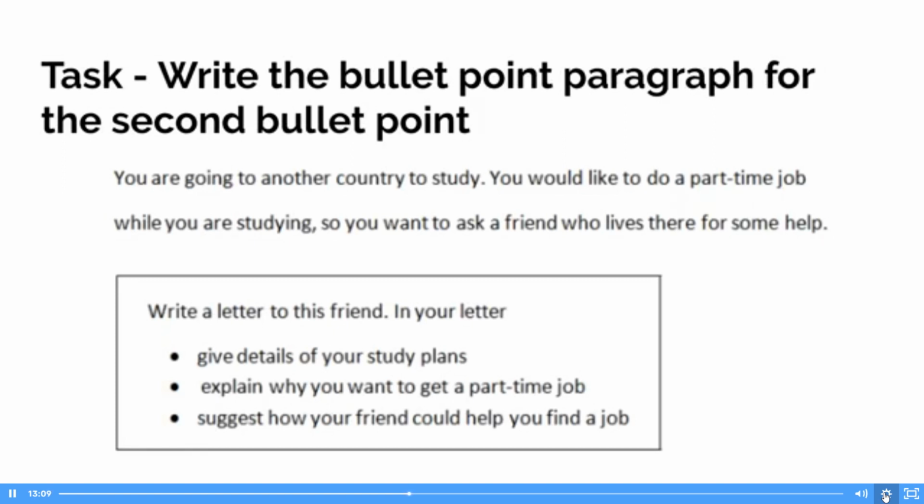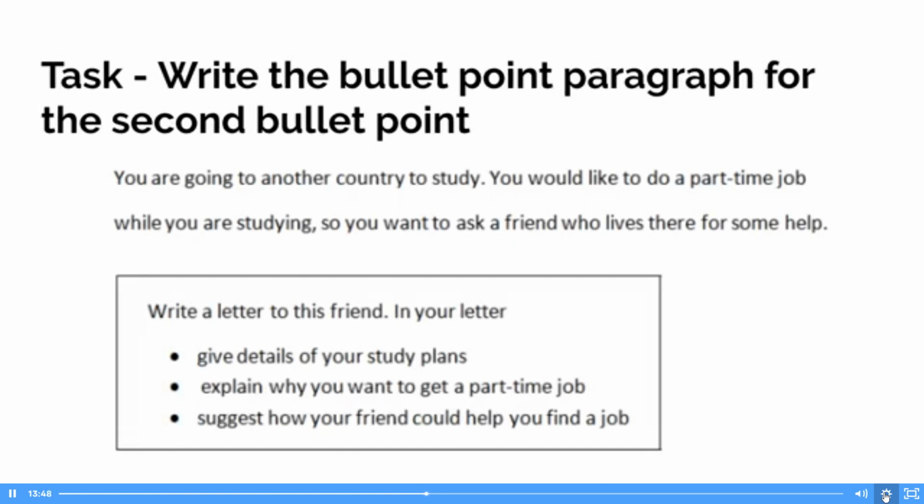Must it be only 2 reasons? So Joy, it could be 1 reason, it could be 2 reasons, it could be 3 reasons. What you have to make sure is it's about 50 words, and everything that you're writing about is a reason why you want to get the part-time job. So it's not the same as task 2 essay where you're only wanting to use one idea and develop it fully. It's perfectly okay to use a couple of ideas on here as long as they're relevant.